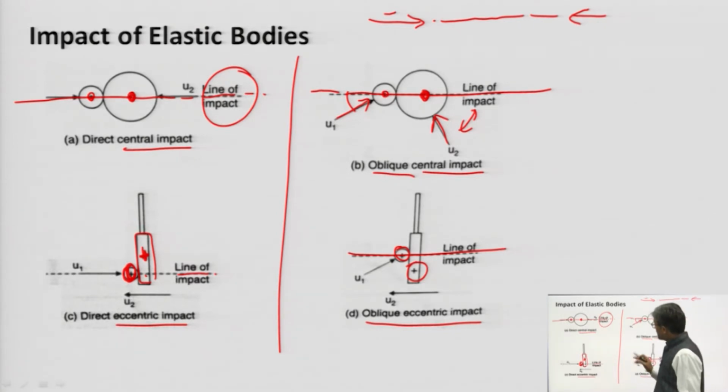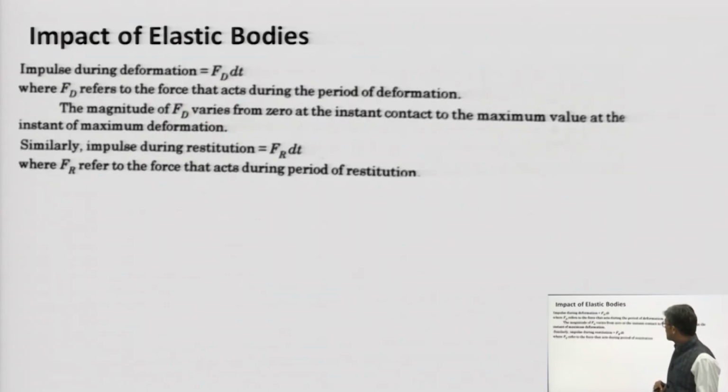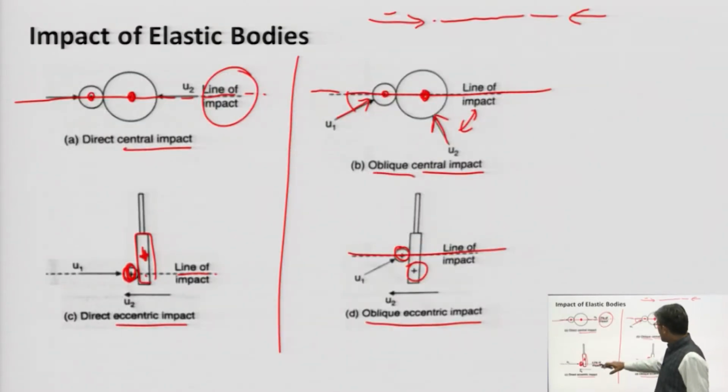This is one thing, and next, let me define what happens during the impact.